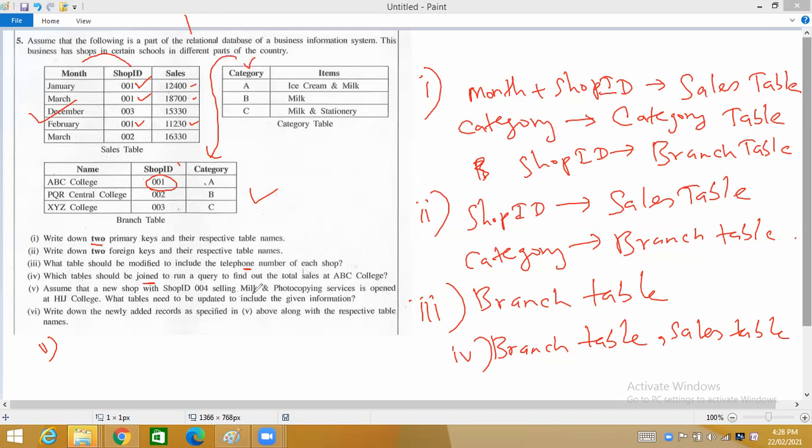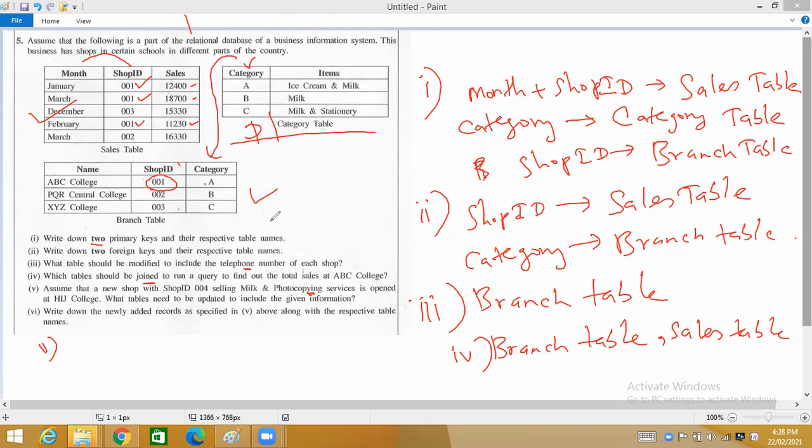Let's see. Milk and photocopying service. Is it already there in this category? No. Ice cream and milk is there. Milk and stationery is there. But milk and photocopying service is not there. So what should you do? You have to create a new category. It is called milk and photocopying. So you should give a new category name. Let's say it's D. It is milk and photocopying.